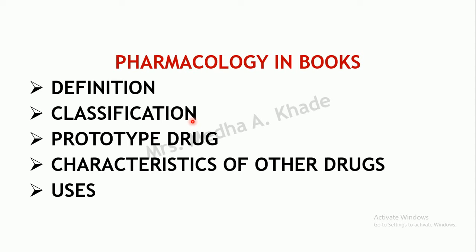Then comes the uses. Most of the time the uses are discussed as a whole. For example, uses of anticholinergic drugs, uses of beta blockers, uses of alpha blockers. Rather than discussing them under individual drugs, general uses will be discussed, and the uses of all the drugs will be covered together. More than one drug may be utilized for a particular condition, so all those drugs will be listed. These are the uses, and these are the drugs from this chapter which are utilized in this particular condition.